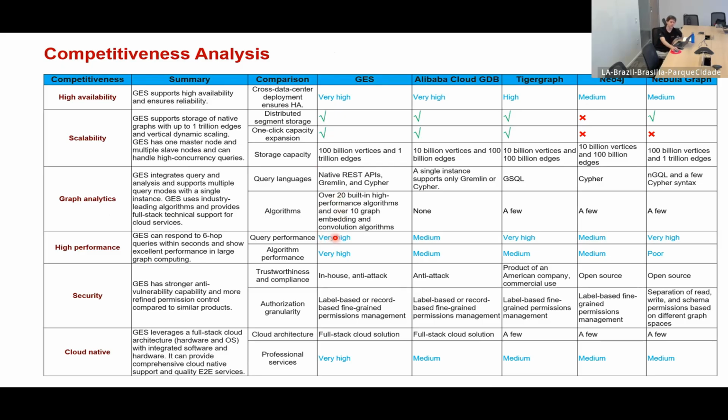You don't have to create code using Cypher or Gremlin or DSL. You already have some of them implemented for you. And the other ones don't have that much, or for example, Alibaba doesn't have it. The query performance is very high. The algorithm performance is very high also. These native algorithms are really fast. And we can highlight the cloud architecture, right? It's cloud native. It's not only a full stack cloud solution, it is cloud native. So it gives us a lot of capabilities.